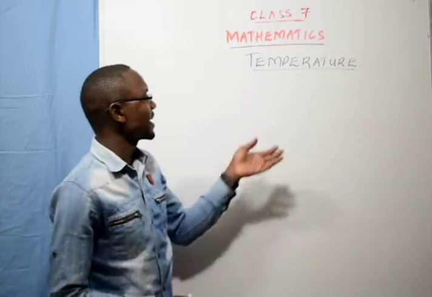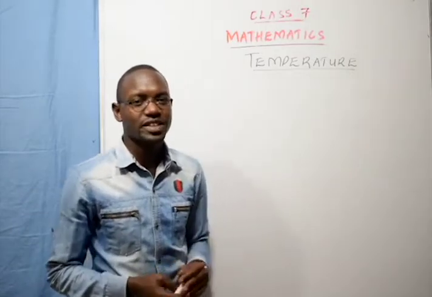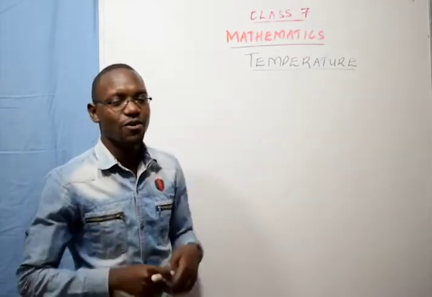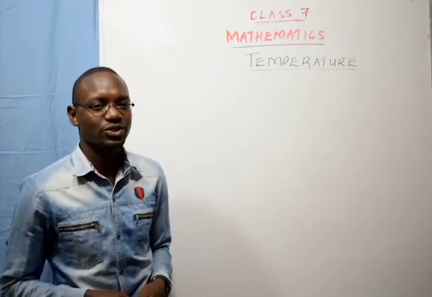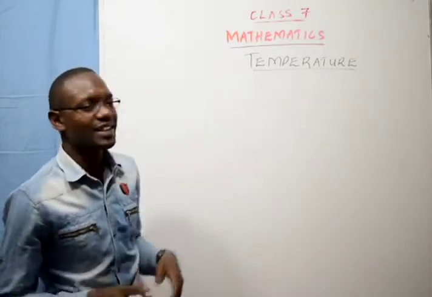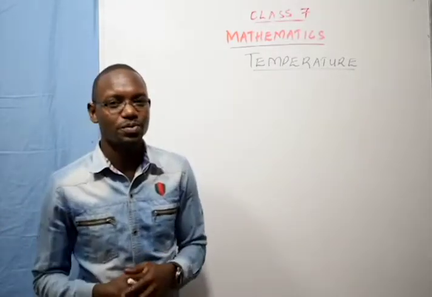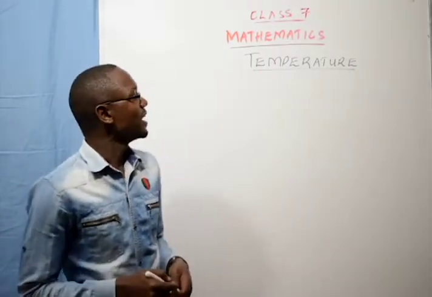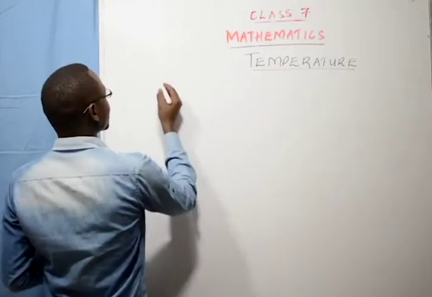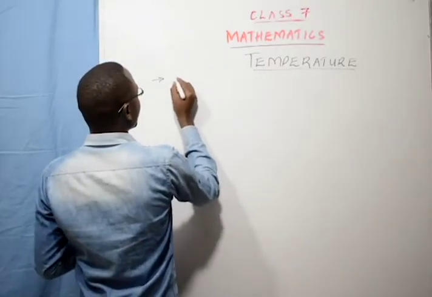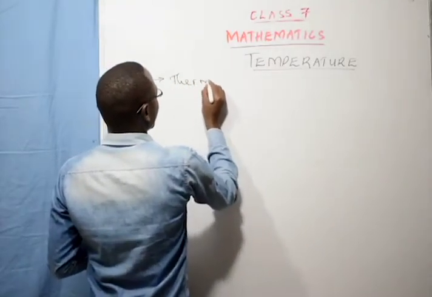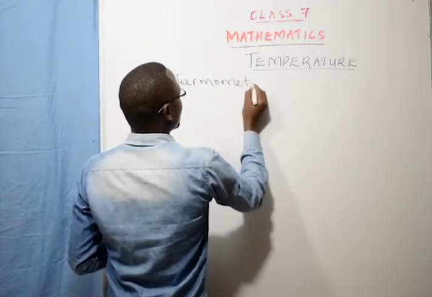Temperature, from your science and social studies, you say that temperature is the degree of hotness or coldness of a place or an object. Temperature is the measure of how hot or cold an object or a place is. And temperature is measured using the thermometer.